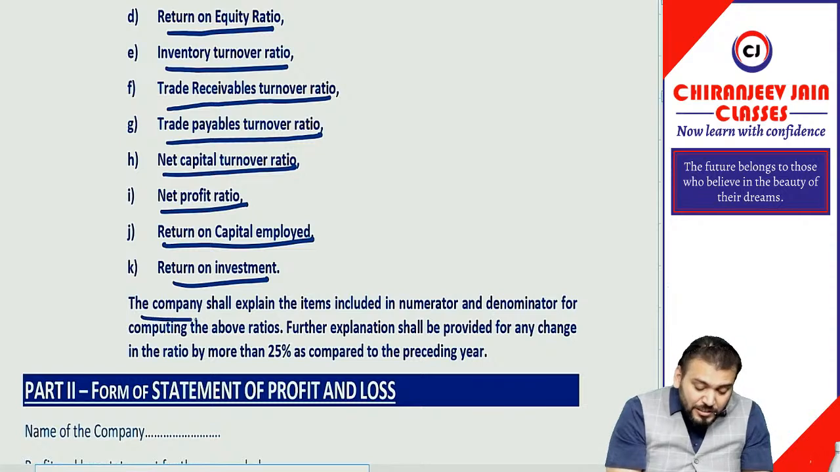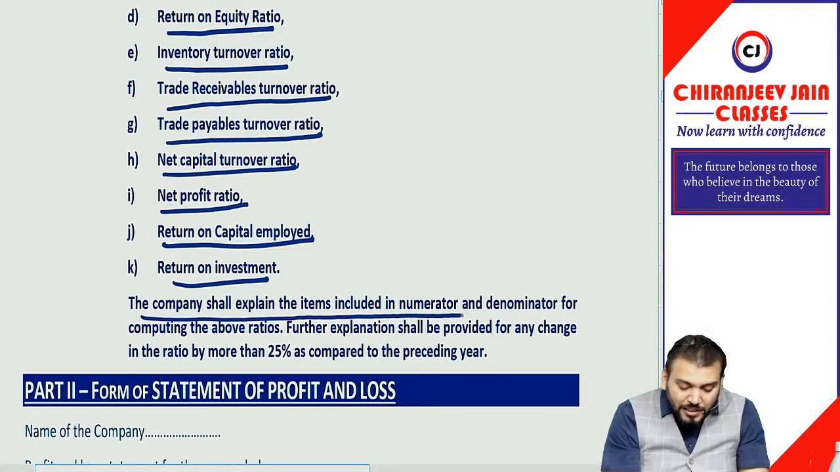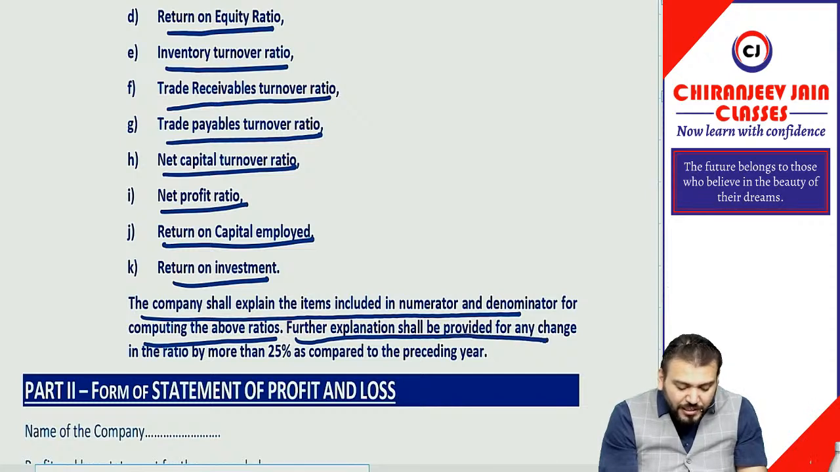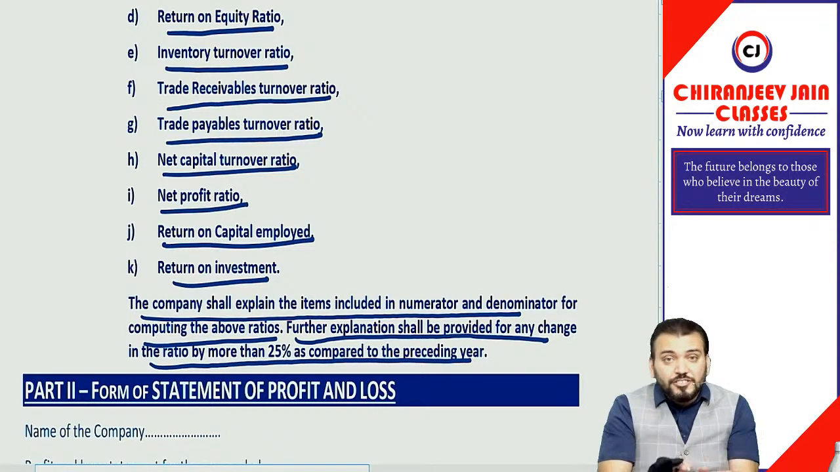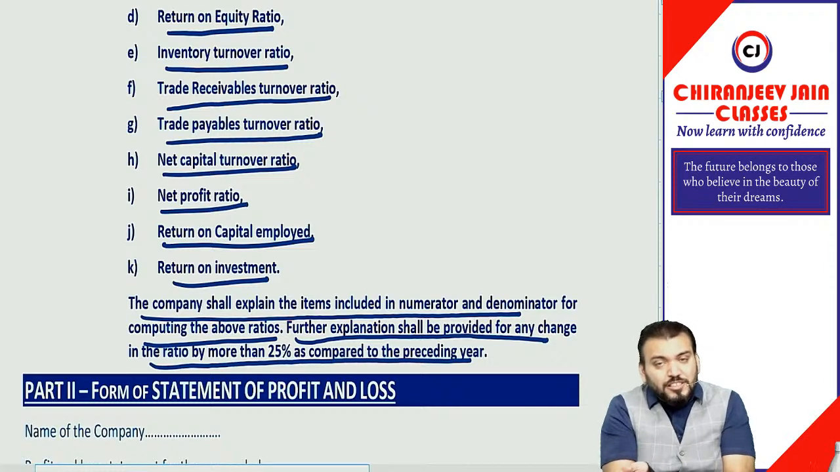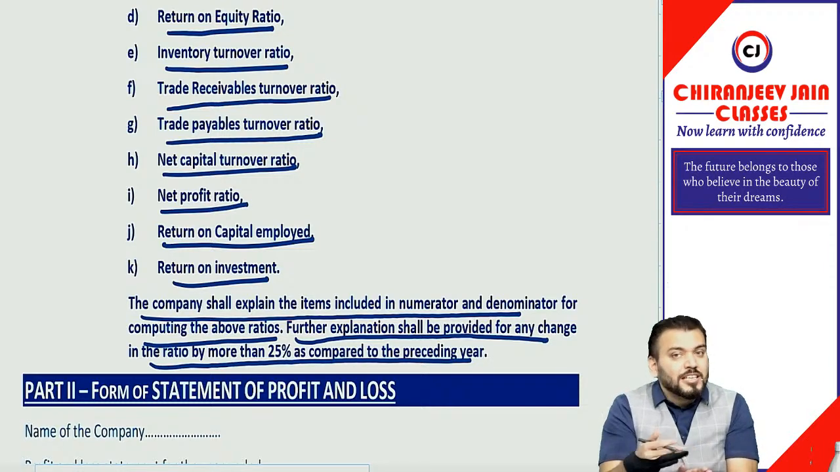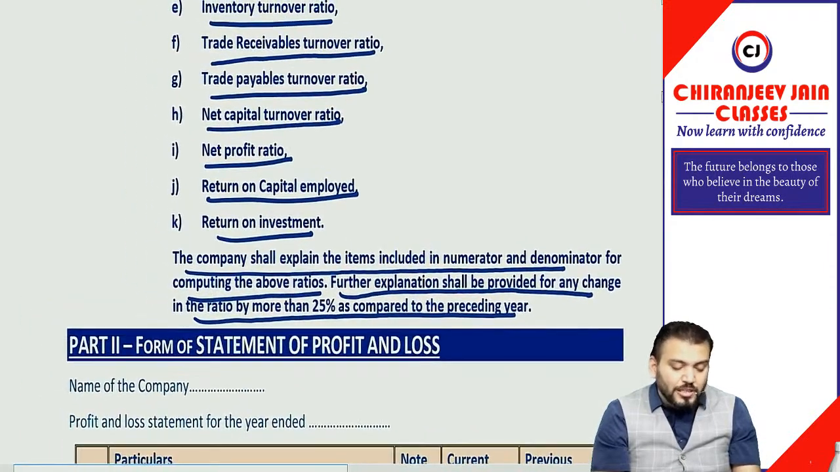Correct now. The company shall explain the items included in the numerator and denominator for computing the above ratios. Further explanations shall be provided for any change in the ratio by more than 25% as compared to the preceding year. Means any change of more than 25% from the previous accounting year requires a separate disclosure. Understood? Balance sheet understood? Correct.